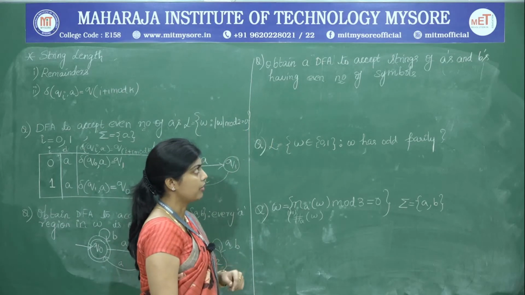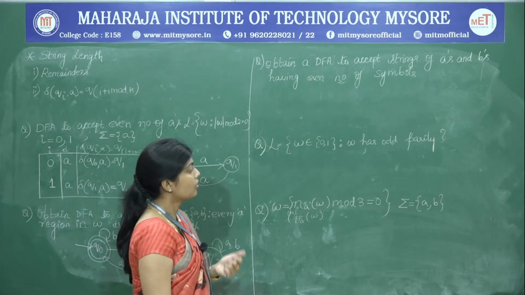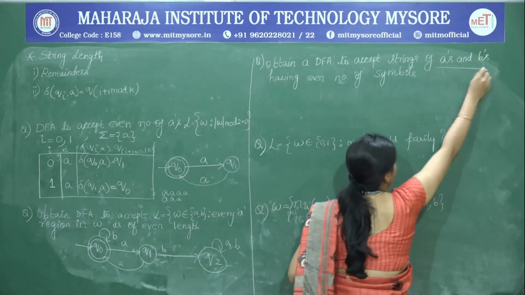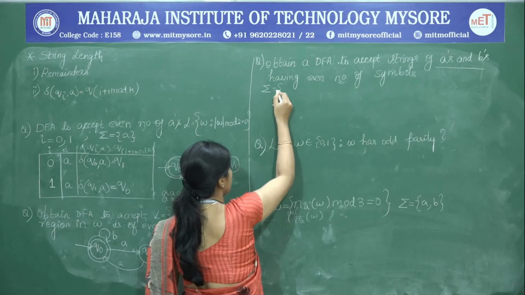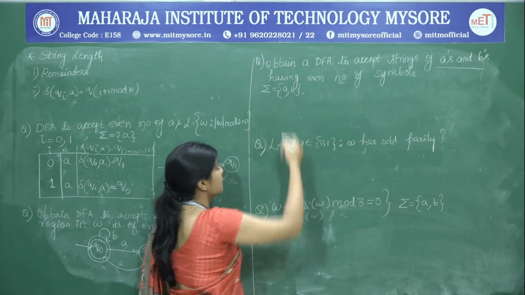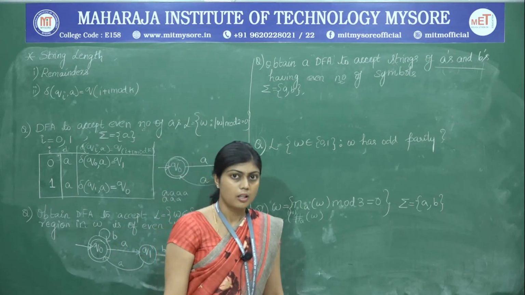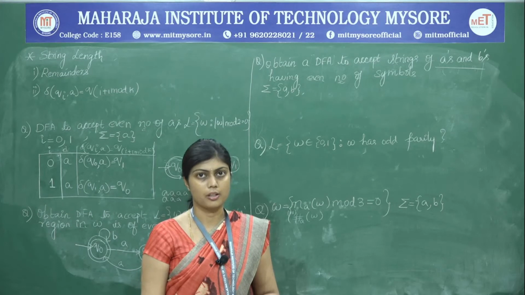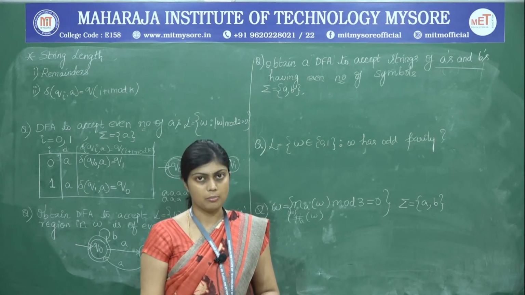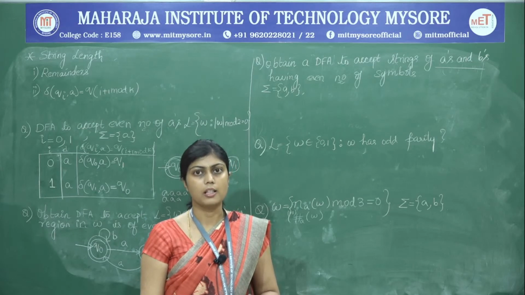Obtain the DFA to accept strings of A's and B's having even number of symbols. So now you can see here that the string is made up of nothing but A's and B's. So therefore, we can write it as sigma is equal to A comma B. So we are interested in both the symbols A's and B's, but the constraint also says that there are no individual constraints on the number of A's or on the number of B's. They just gave a general constraint that anything can be there in the string, but all of them have to be even in number. So therefore, even number of symbols is always going to lead to an even length string.